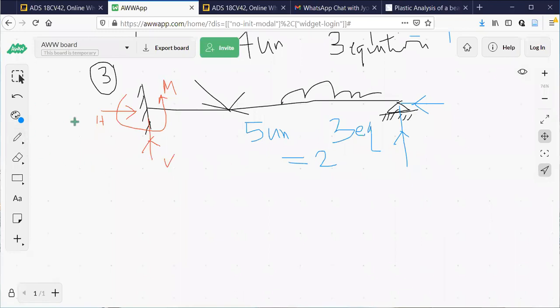Fourth one is, just tell me what is the order and all here. Look at the problem and you can tell me whether it is, first of all, check whether it is a determinate or indeterminate structure. I'll draw this figure now.